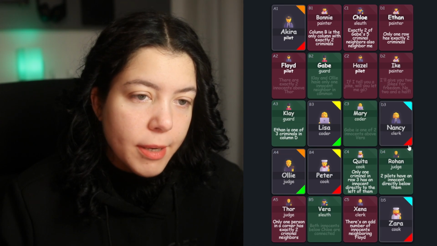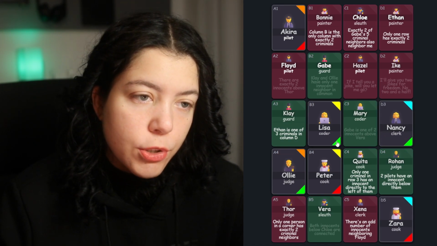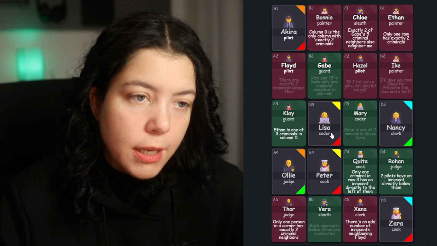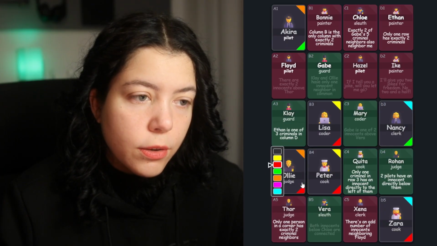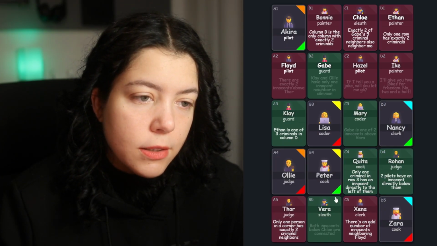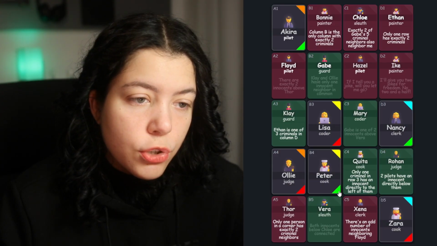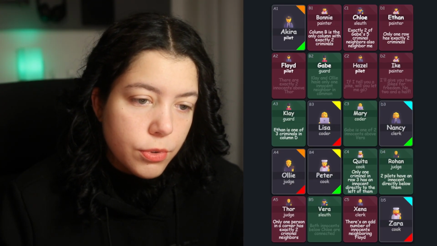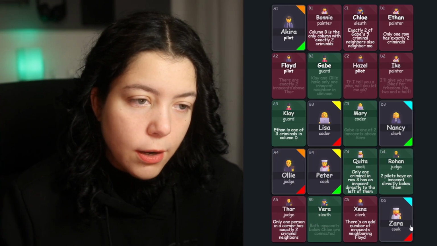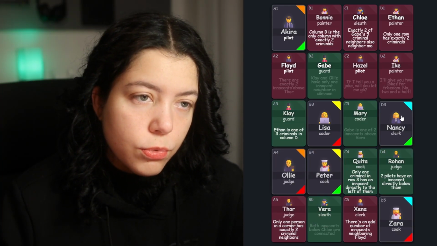Zara being a criminal makes Nancy an innocent then, which would force Lisa to be a criminal so we can have 1 criminal with an innocent to their left in row 3. Lisa would make Akira an innocent, which would make Ollie a criminal. And then Peter would be an innocent because of Lisa. So we would end up with no rows that have 2 criminals. Because row 5 has 3 now, which makes row 4 have only 1. And no rows have 2.